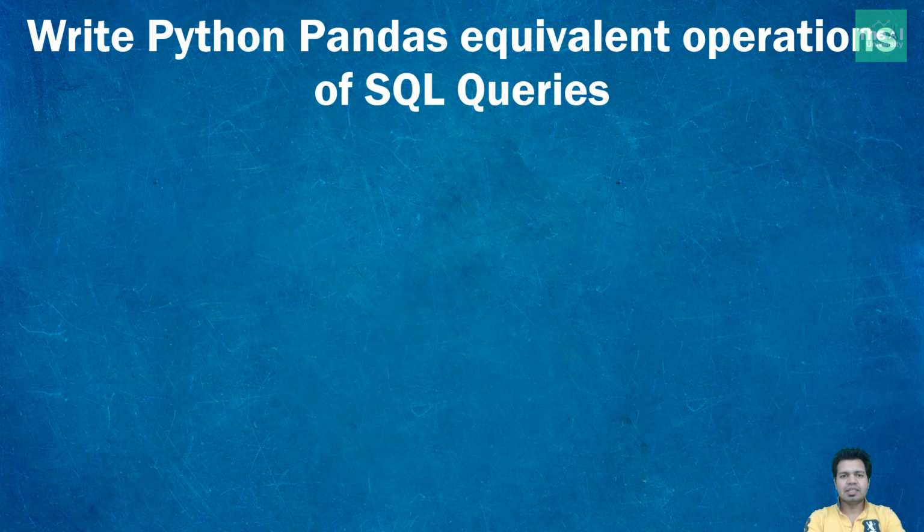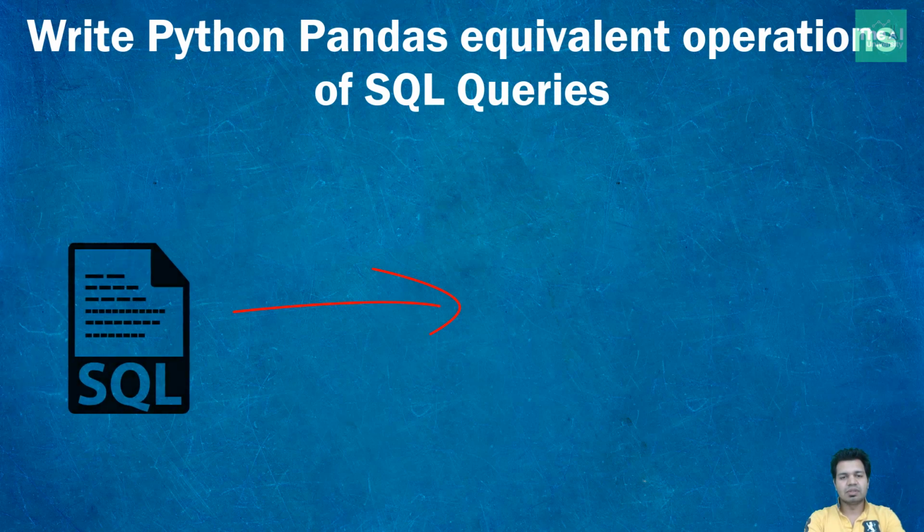And it would become very easy for us if we could have a quick reference guide using which we could write SQL query equivalent operations in Python Pandas. So this is going to be a multi-part series which will cover Pandas equivalent operations of SQL constructs like select, order by, group by, select and where clause, distinct, in, not in, count, having clause, or aggregate functions like mean, max, min.